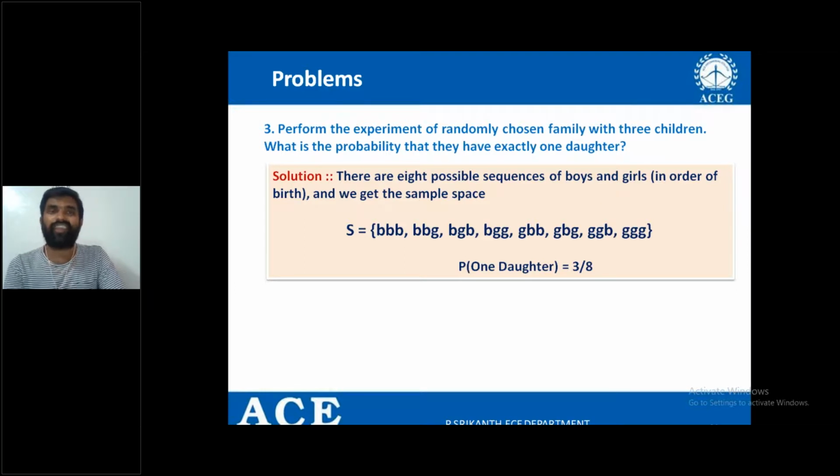Second step is writing the event. What is the event here? Exactly one girl. Exactly one girl in the sense, how many possibilities? Boy, boy, girl, or boy, girl, boy, or girl, boy, boy. So in these 3 cases, we have exactly one girl, right? Therefore, 3 by 8 is the probability. I hope you understand. This is the way to write the probability of the favorable events by developing a mathematical model, right?